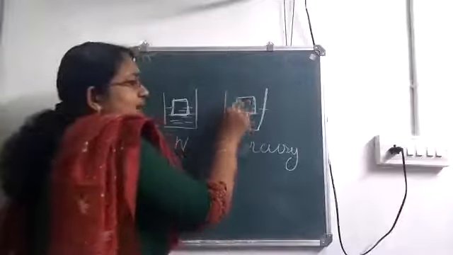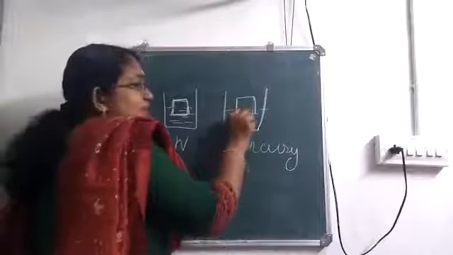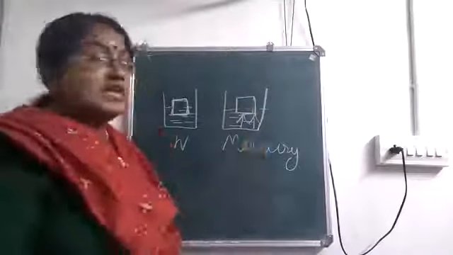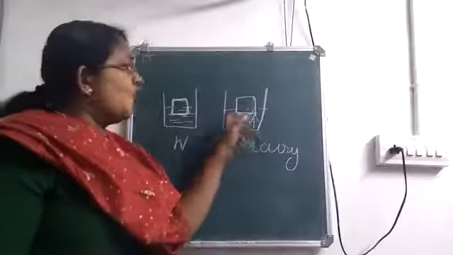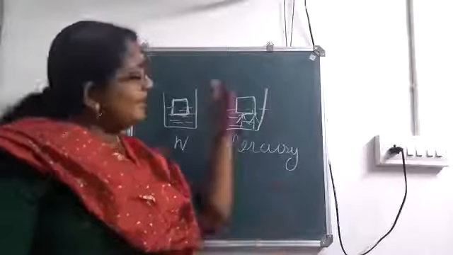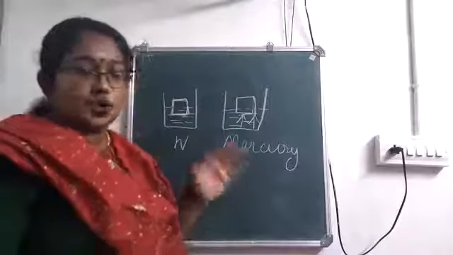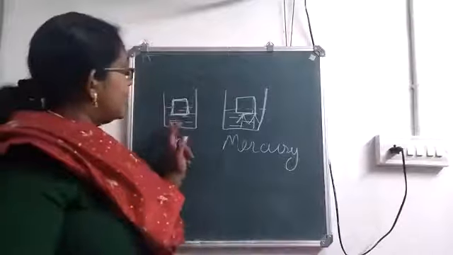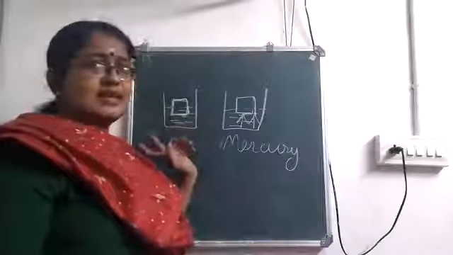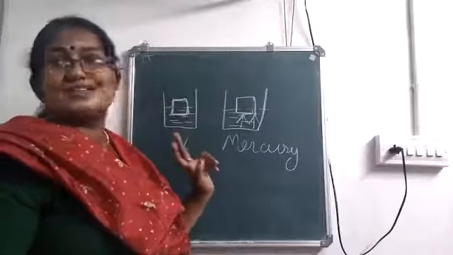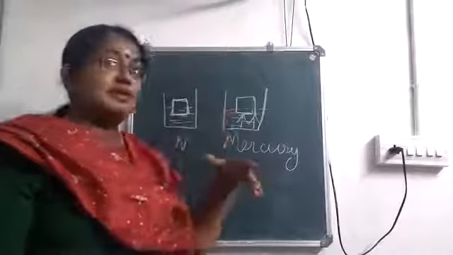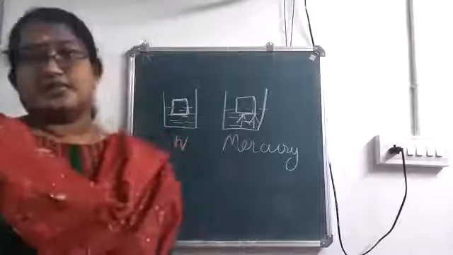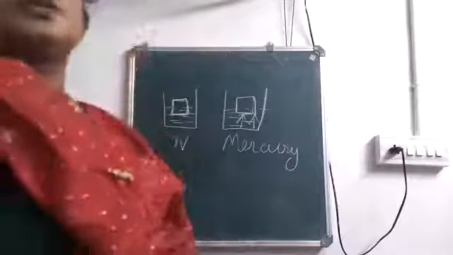So what happens here? When you compare the weight and the upthrust, the upthrust exerted is more. Since the upthrust exerted by mercury is more, only a small portion of the body is below the surface. In the case of water, the upthrust exerted will be less because the density of water is less. So more of the object will be above the water surface. So is it clear? Okay.